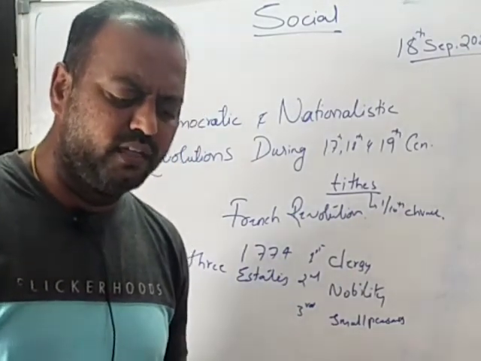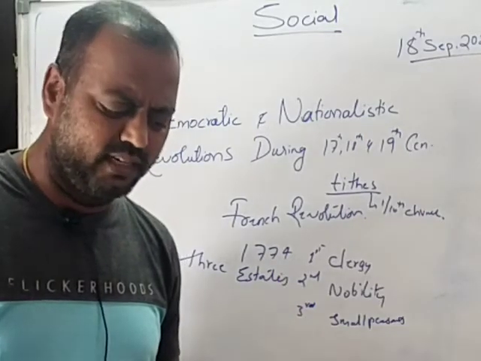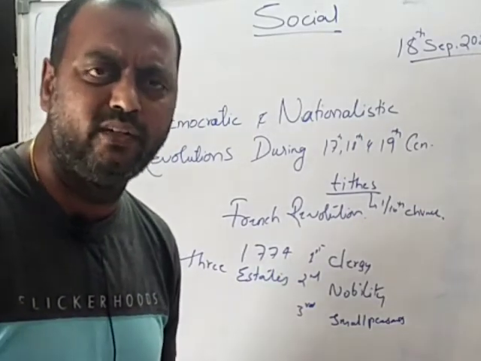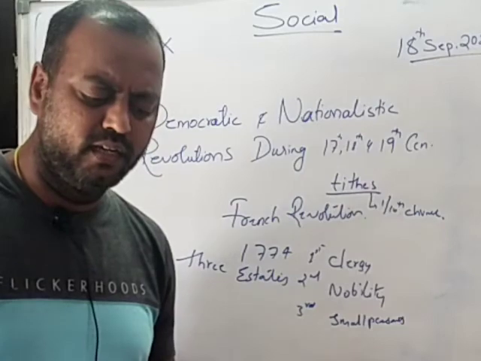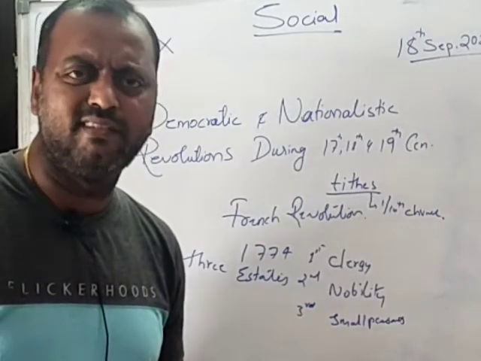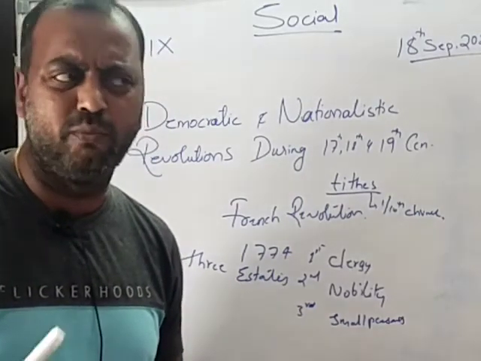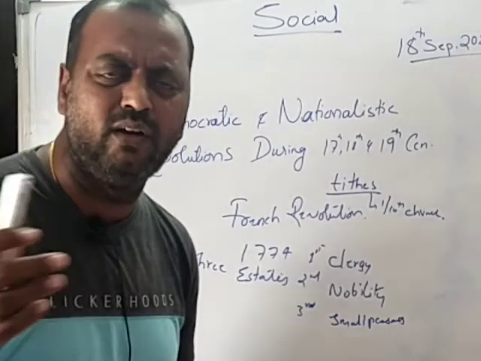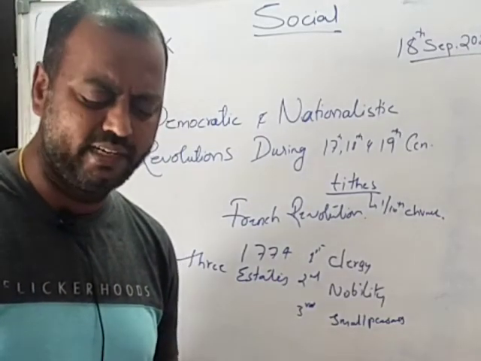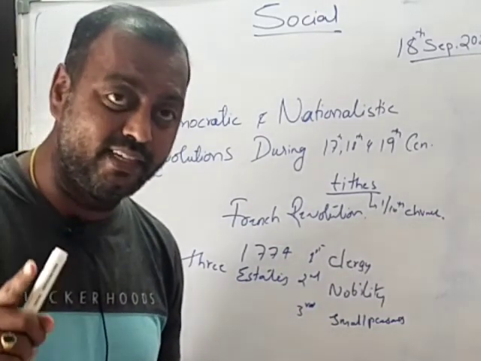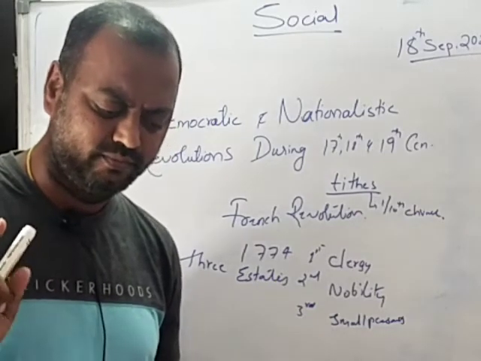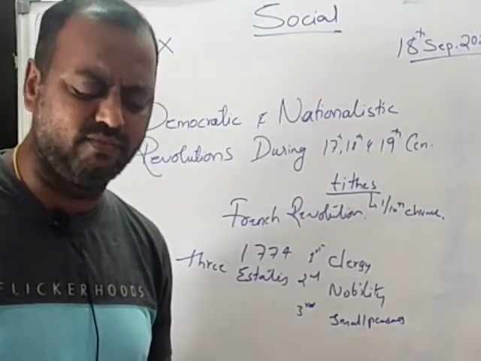And there were many other taxes called the taille, which had to be paid directly to the state, and which were levied on articles of everyday consumption like salt and tobacco. On all these items they charged taxes. The third estate alone had to pay all these taxes to finance the activities of the state.